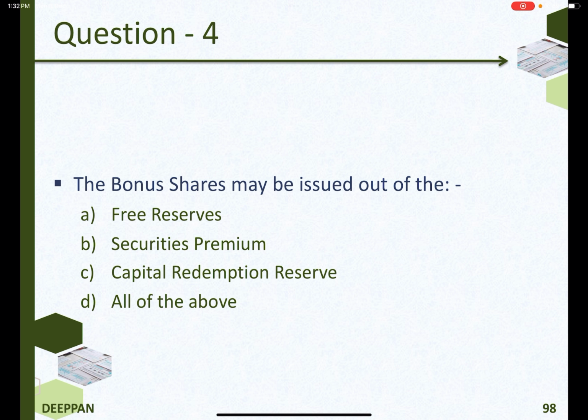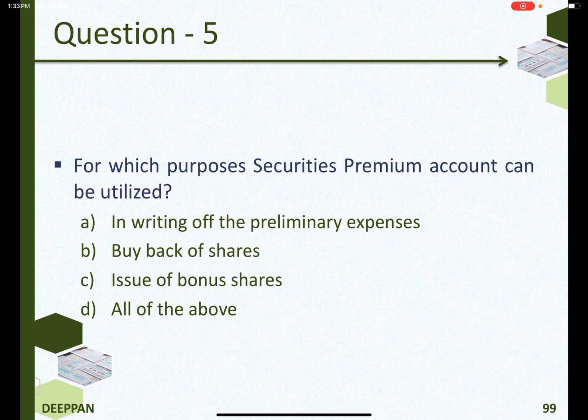The bonus shares may be issued out of the free reserves, securities premium, capital redemption reserve. The answer is all of the above. For which purposes can securities premium account be utilized? In writing off the preliminary expenses, buyback of shares, issue of bonus shares. The answer is all of the above.